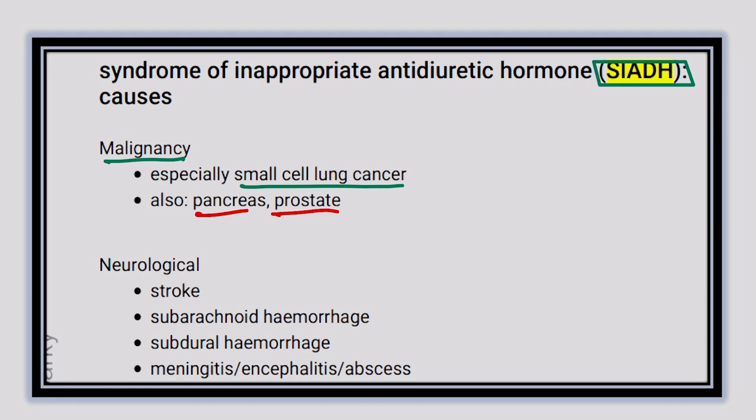Because from the different types of cancer, chemical substances are released, and these chemical substances act on the kidney tubule and cause more water reabsorption, and it increases the water content in the blood and reduces the viscosity and the concentration of the blood.